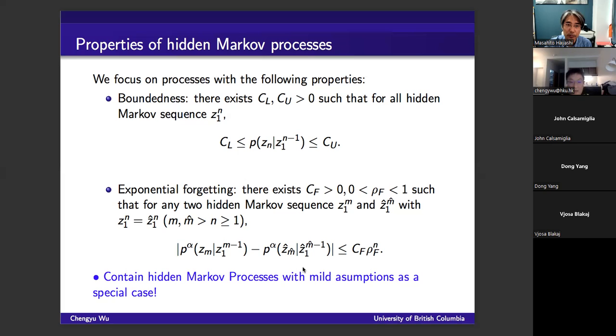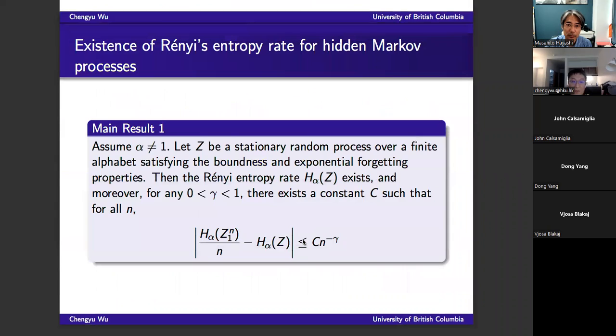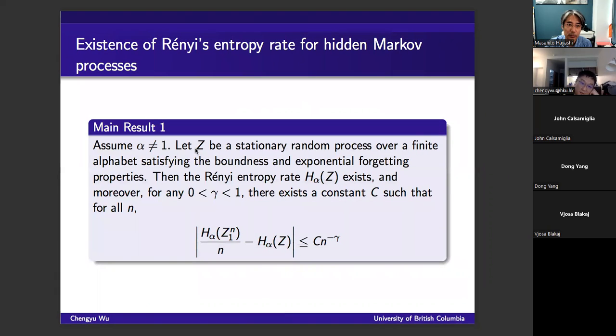The mild assumptions here basically mean that we have a positive channel transition matrix, and the underlying Markov chain is aperiodic and irreducible, which are very reasonable conditions. Our first result is that whenever you have a stationary random process satisfying these two conditions, then the Renyi entropy rate always exists, and we can give a very explicit convergence rate, which is of polynomial form.